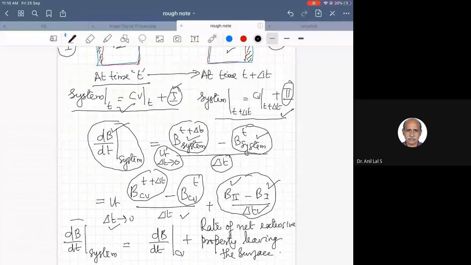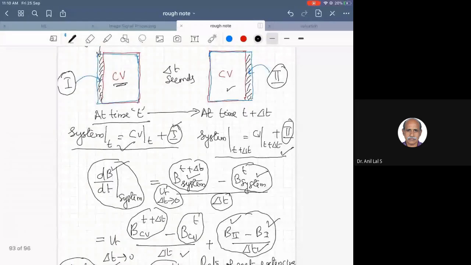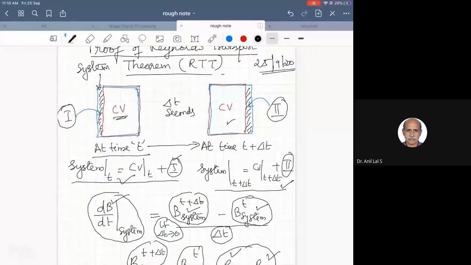So we write dB by dt of the system equal to dB by dt of the control volume plus the rate of net extensive property leaving the surface. If you look at B2 minus B1, this much extensive property in 2 has left the control volume, and at the same time this much extensive property in 1 has entered.